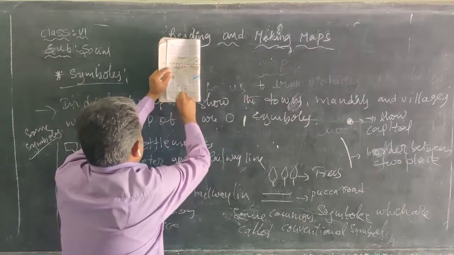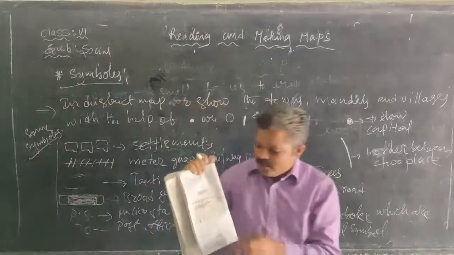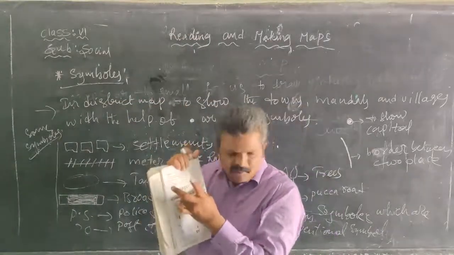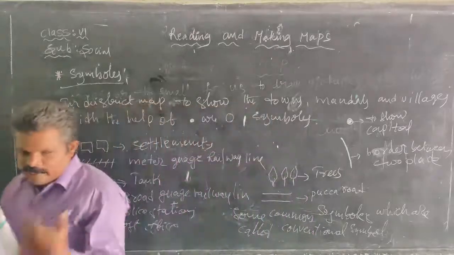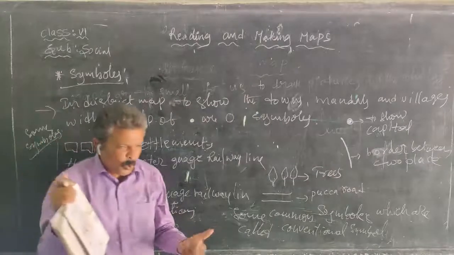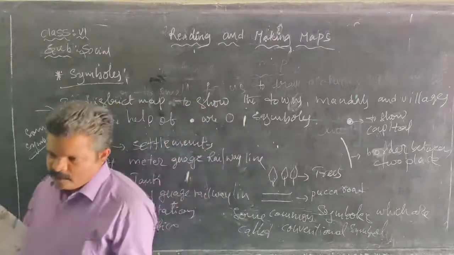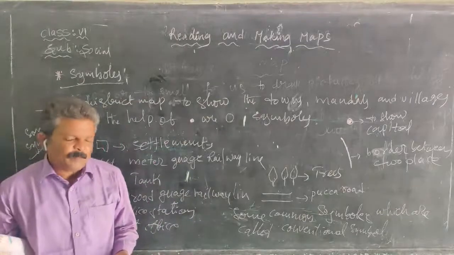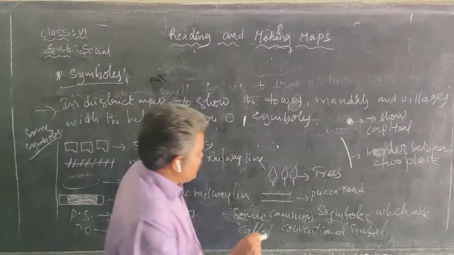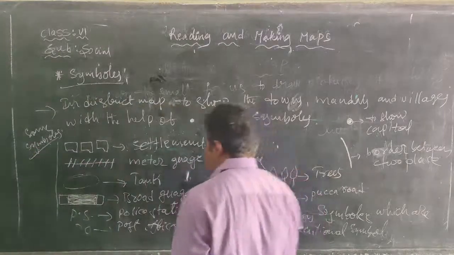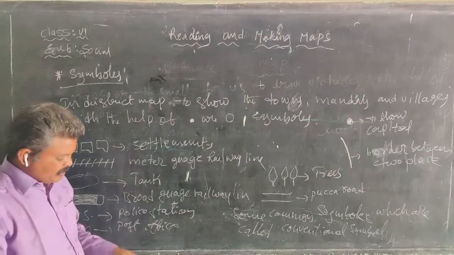So all this is shown with the help of symbols. Why do they use symbols? Because we cannot draw real pictures of the railway station, bus station, school, or temple, because it occupies a lot of space. That's why places are shown on the map with the help of symbols.